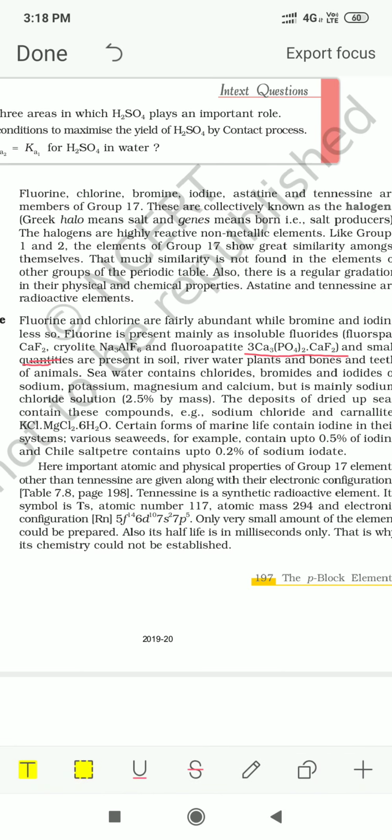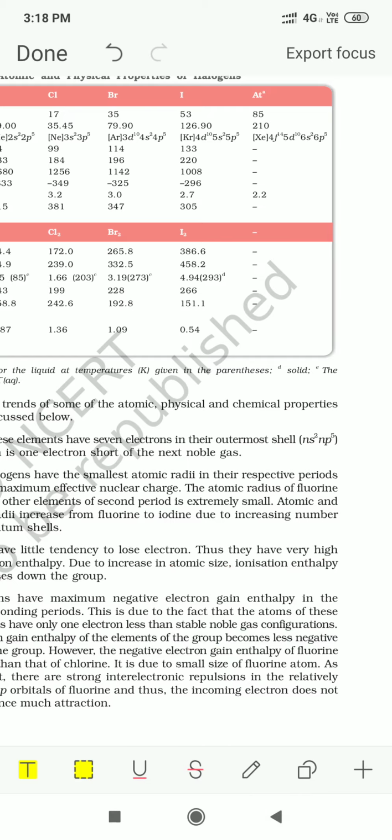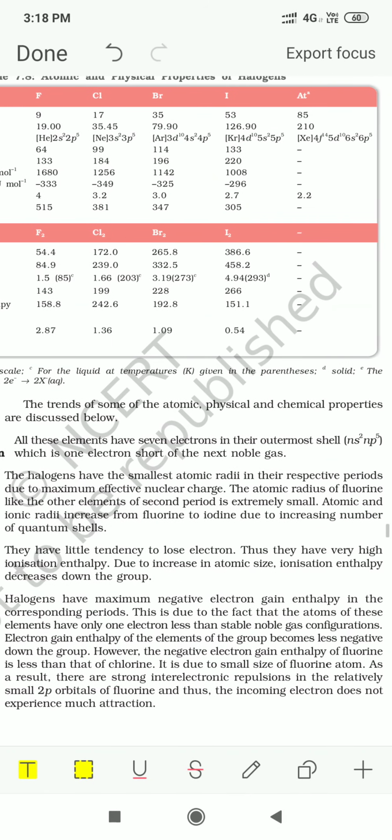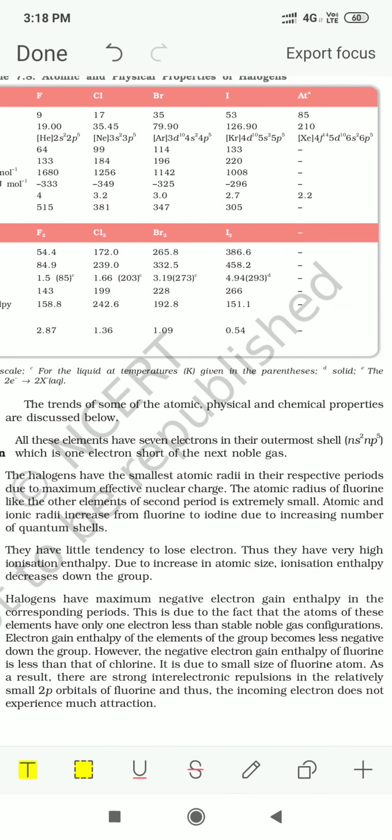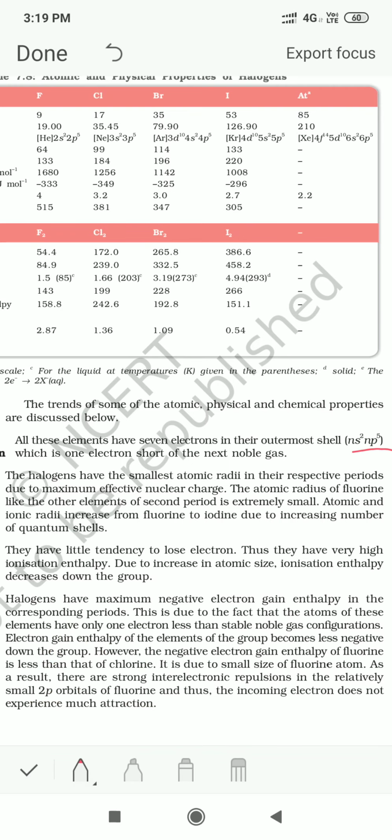Then we come to the electronic configuration. The electronic configuration of these is ns2 np5. So these are short of just one electron, and if they get that one electron, they will have the configuration of a noble gas.